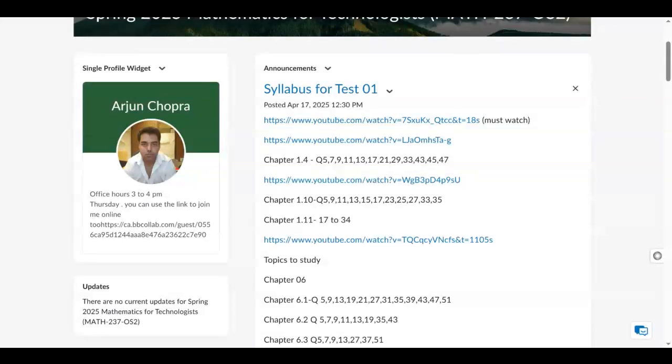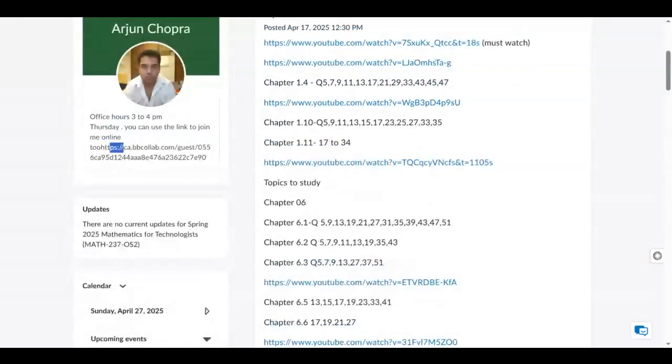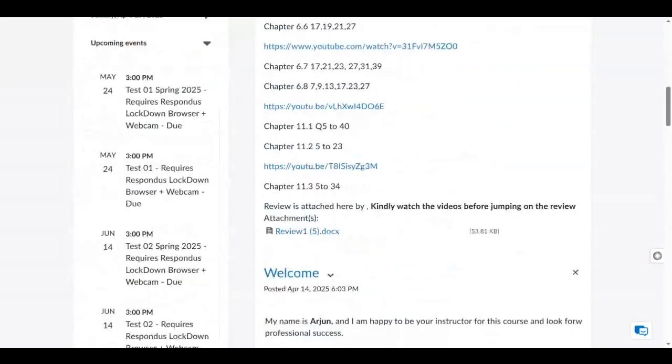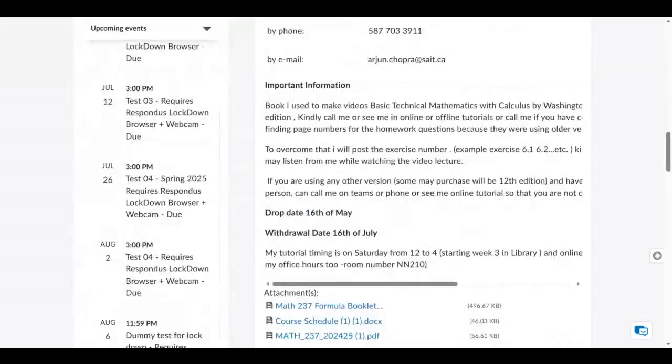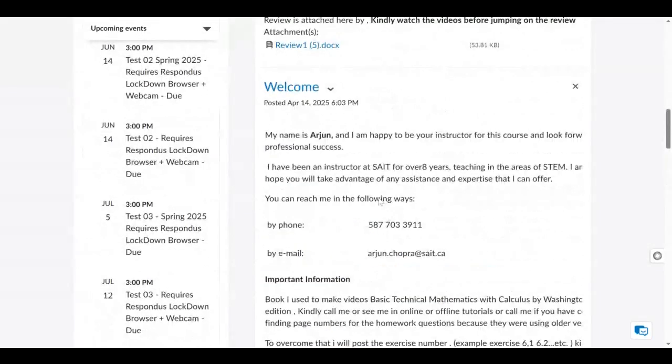And other than that, these are my office hours. So if you are struggling with anything, you can come and see me online on Thursdays from 3 to 4. And the link for that one is provided down here. This is the link, or you can copy and paste this link from down here, which is not posted here, but I'll post it down here too later on.